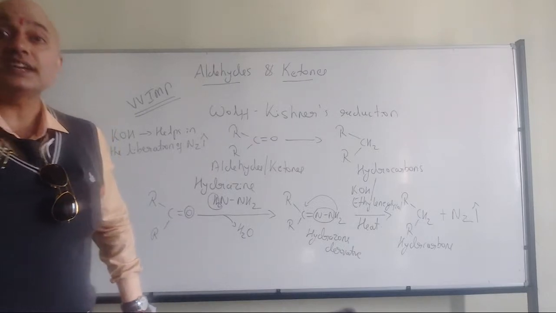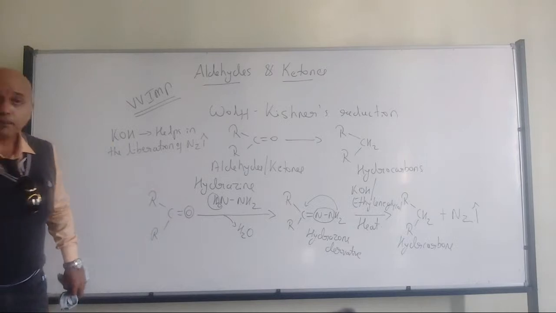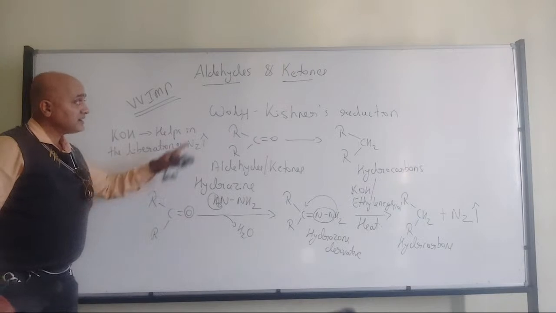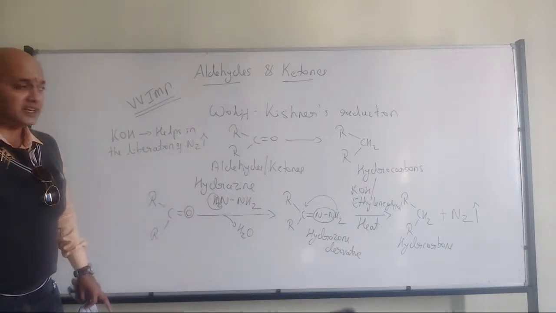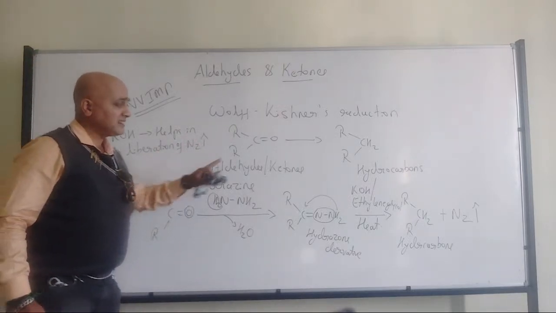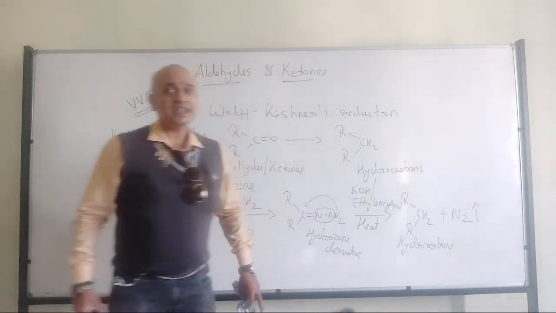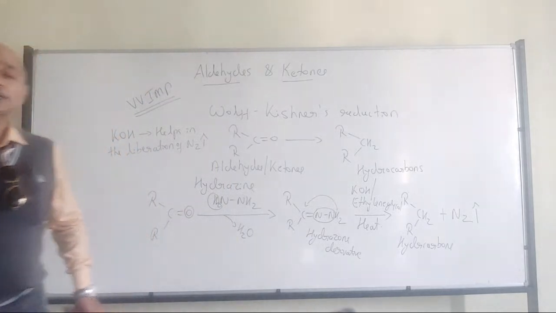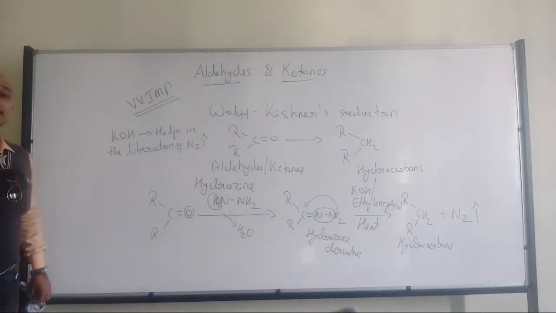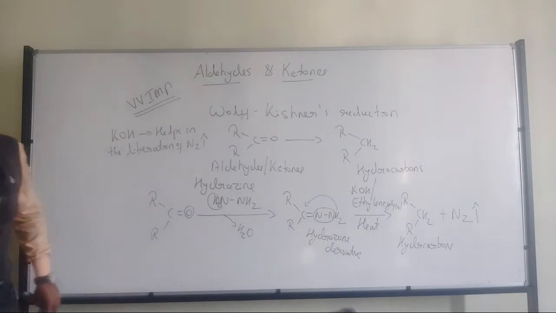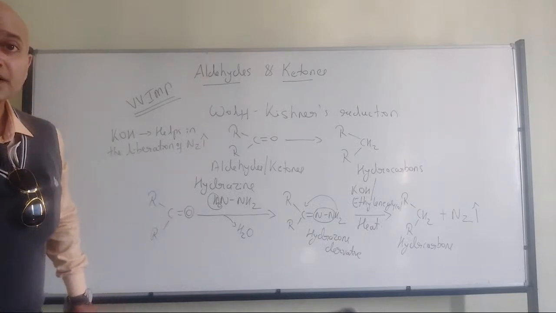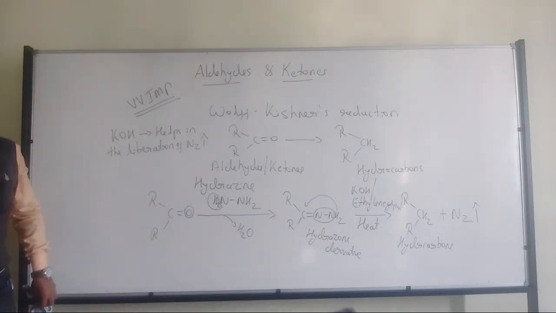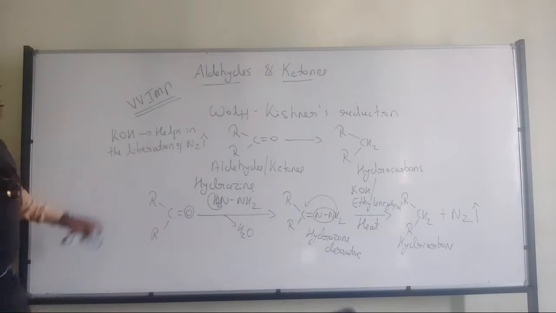In Clemmensen's reduction we use zinc amalgam and HCl, acidic condition. But in Wolff-Kishner reduction, we use hydrazine, potassium hydroxide and high temperature. That means Clemmensen's reduction is under acidic condition and Wolff-Kishner reduction is under basic conditions. Okay? All of you have understood?